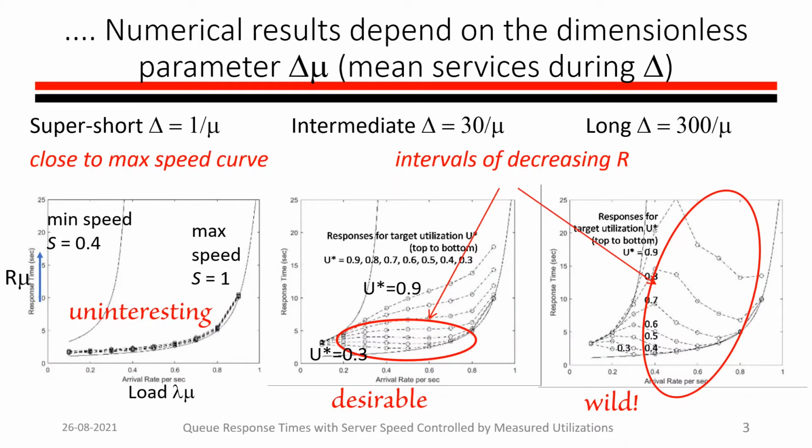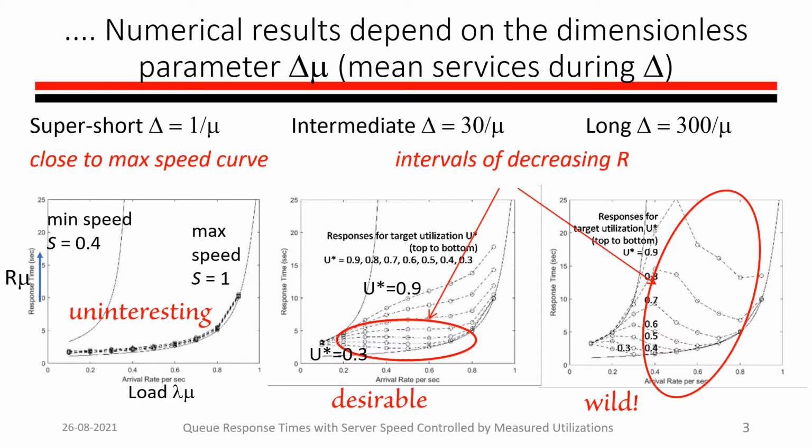The results are interesting. They depend on the length of the averaging interval for the utilization delta. For very short averaging intervals, it's not very interesting. We get the maximum speed most of the time because it can shift up very quickly to maximum speed. At intermediate intervals, we get a very nice level response time for intermediate settings of the target utilization.